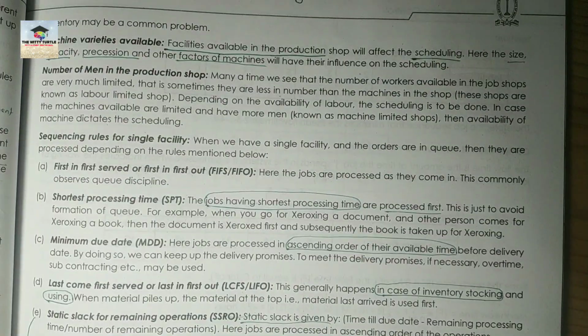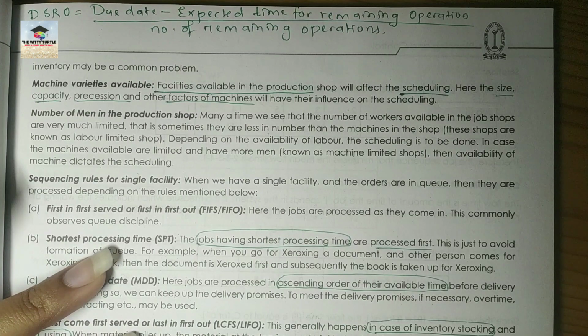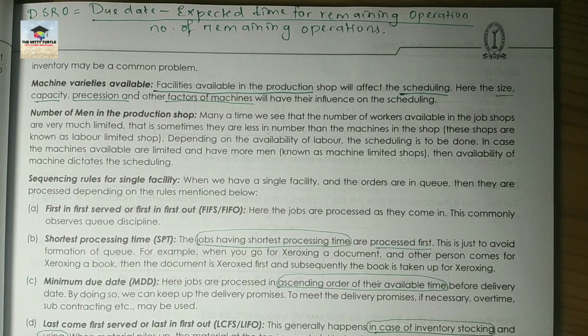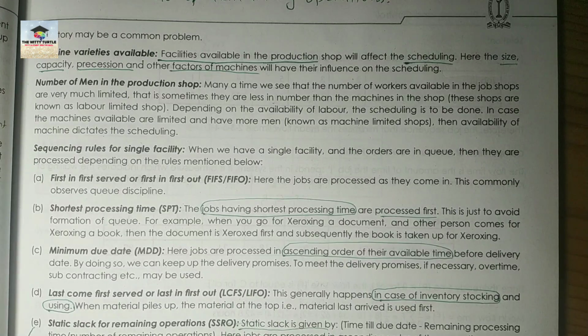What are the facilities available in the production? How many machines are there? What kinds of machines are there? All these things need to be taken care of, right? Now the fourth point is number of workers available in the shop. Obviously, to produce anything, to perform any activity in the process, we need manpower, right?